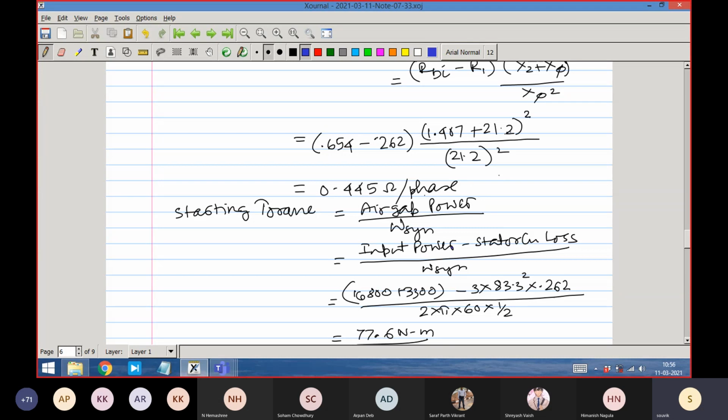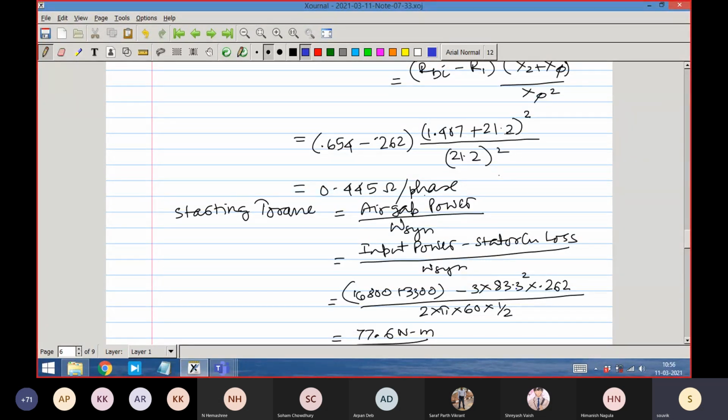Air gap power is input power minus stator copper loss, divided by omega sync. The input power is given because we are given the wattmeter readings under the condition of the block rotor test at 60 Hz. So that data is 16,800 plus 3,300. That is the input power, minus 3 I squared. You see the starting current? How much is the starting current? This is what is giving you the value.